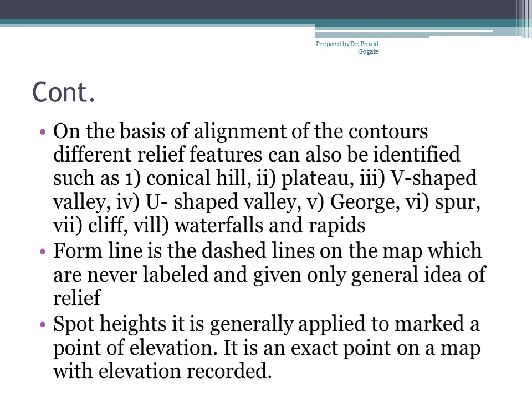Now I will tell you, in case of 50,000 map, the contour interval, see it differs from scale to scale, but as we are not worried about other type of maps, please keep in mind this very important thing: in case of 1:50,000 map, the contour interval is always 20 meters.